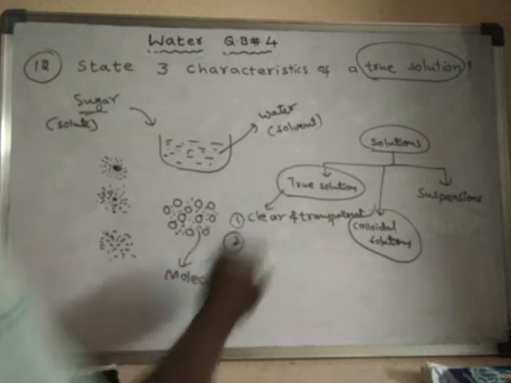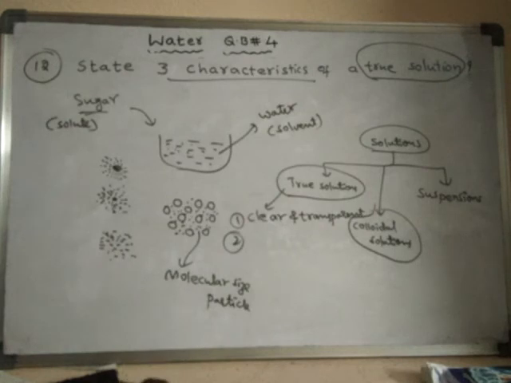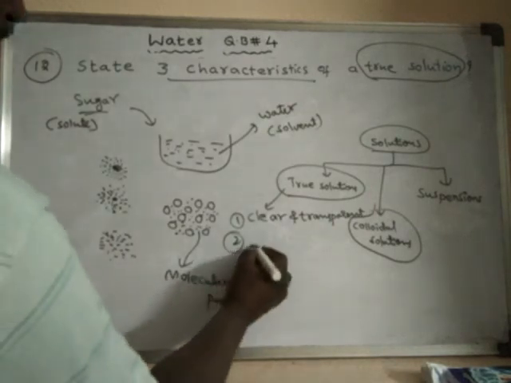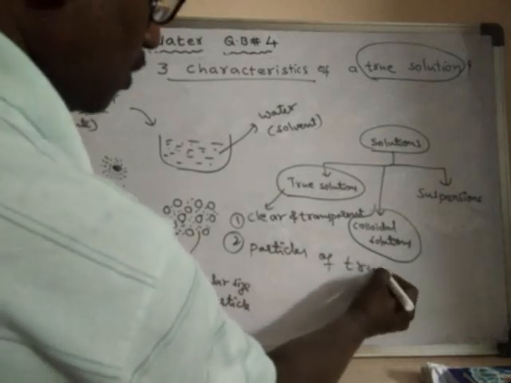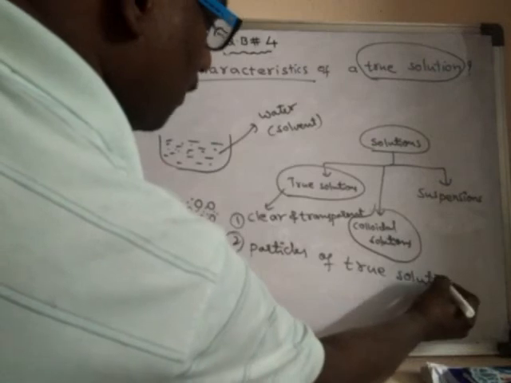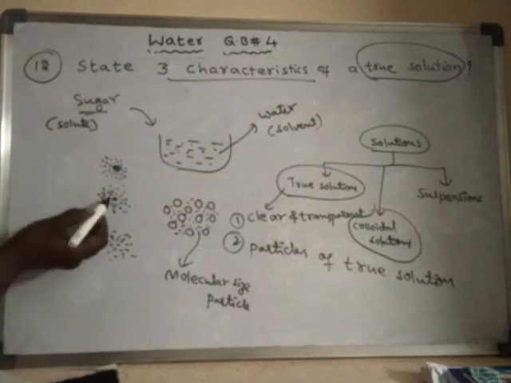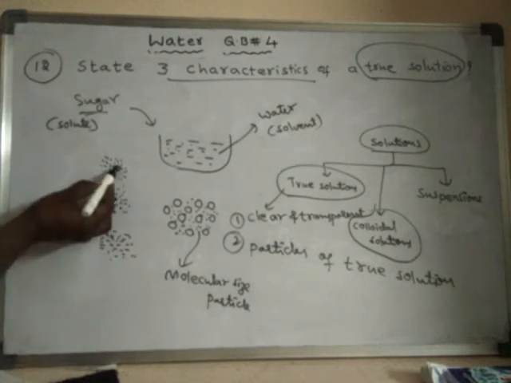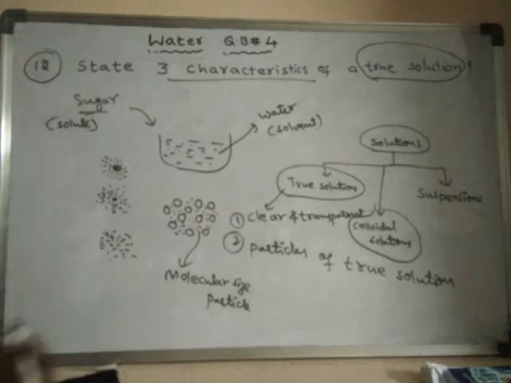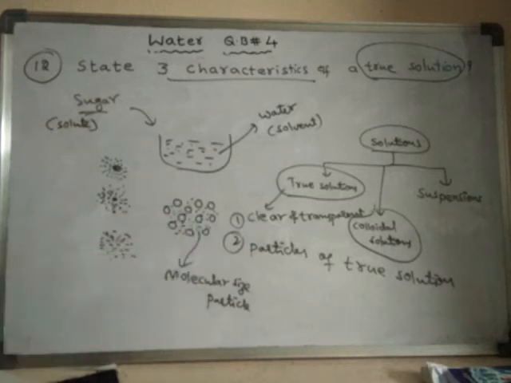So the second characteristic of true solution we can write like this. Particles of true solution break down. The large size particle is broken down slowly and finally it will disappear, and instead of large size particles we will get only very small size particles, and these particles will occupy the gaps between the water molecules.